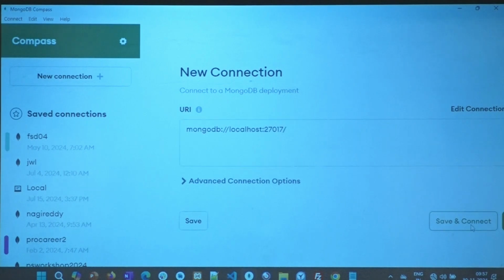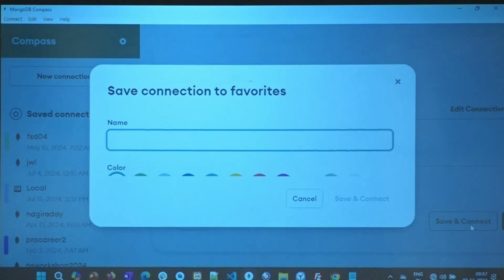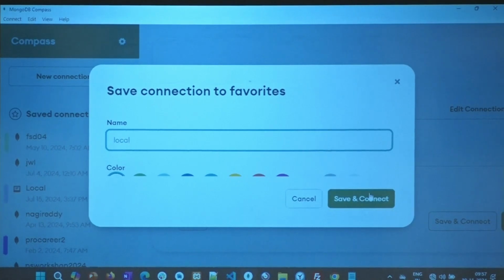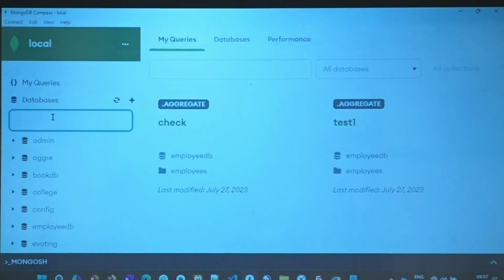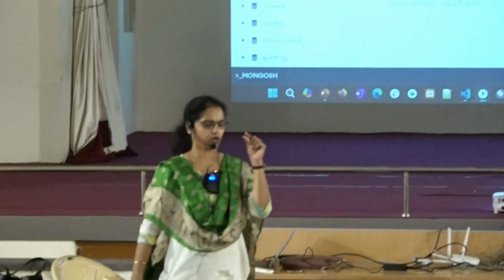So what am I connecting to now? I'm connecting to my local database, right? I've been working, so there are a few databases right there in my local thing also. What is the first thing? Now can you all tell me? I told you there is one very interesting difference between MongoDB databases and RDBMS or other databases. What is that, with respect to collections? What is that interesting thing about MongoDB collections or MongoDB database and other databases? That is one thing that is very interesting, that is different.